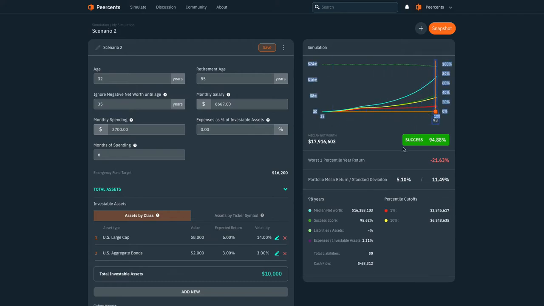And additionally, it features the success score, which is your chance of having money at a given point in time. So here you can see your success score. 100% chance I have money until around my mid 60s, where I start to have trouble. And by the time I get to 100 years old, I only have a 94% chance of having enough money.